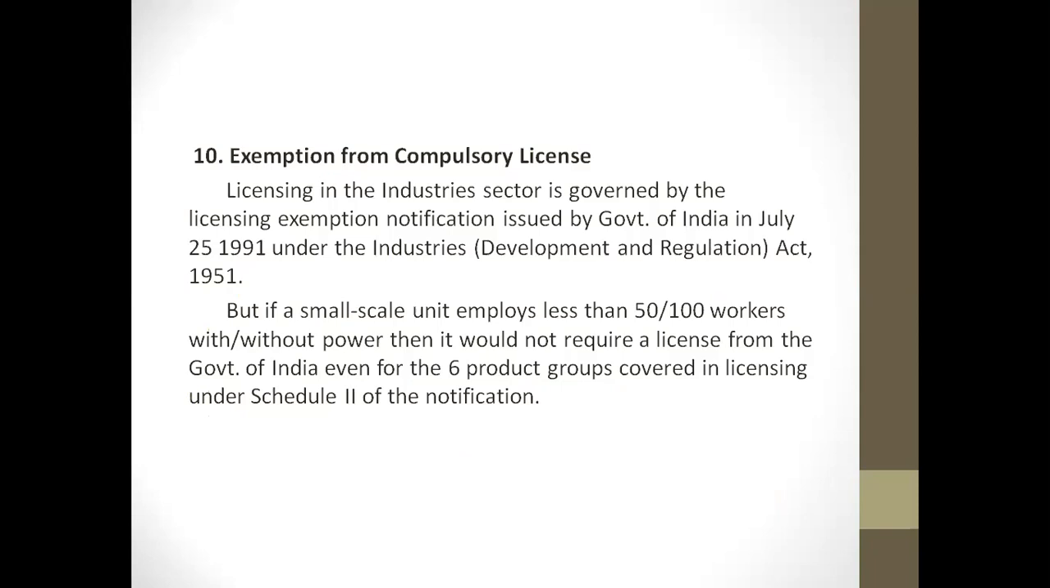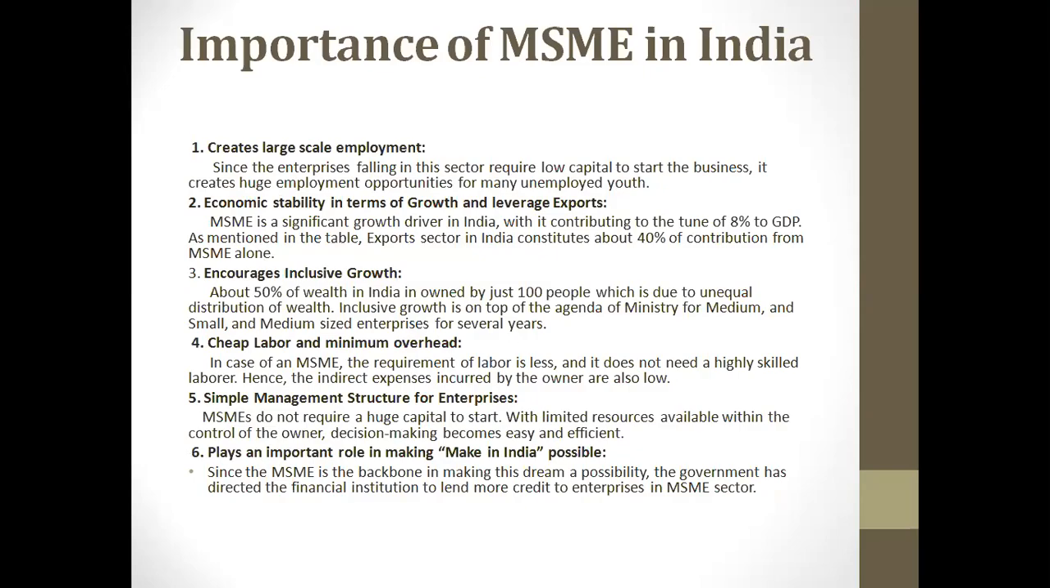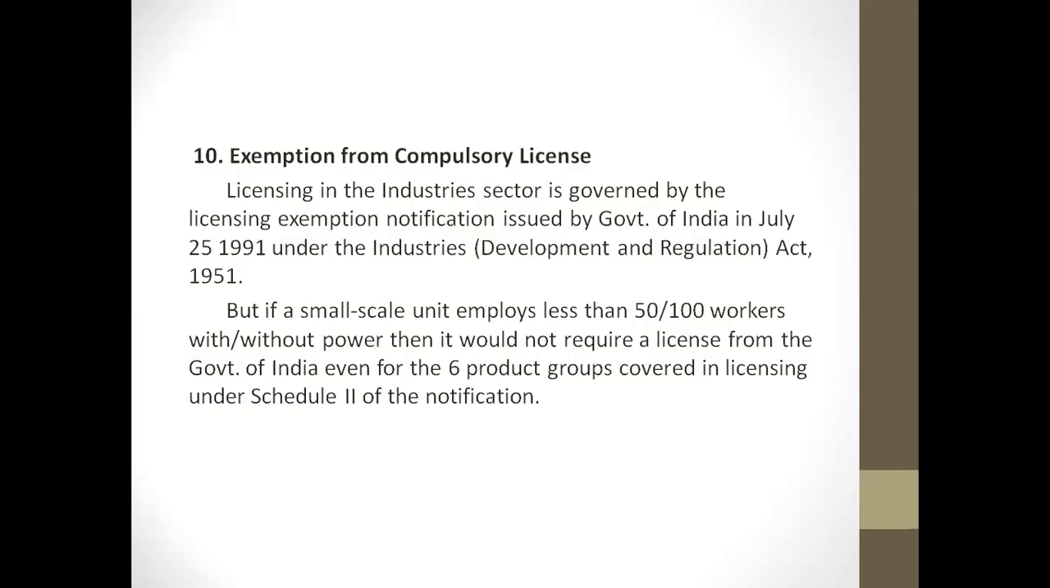Then the 10th point, exemptions from compulsory license. Licensing in the industry sector is bound by the licensing exemptions notification issued by the Government of India, dated July 25th, 1991, under the Industries (Development and Regulation) Act 1951. So a small unit employing less than 50 or 100 workers, with or without power, does not require a license from the Government of India, even for a product group covered in licensing under Schedule 2 of the notification. Now these are the steps to start an MSME.